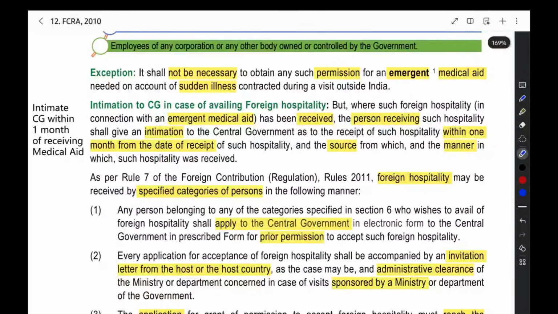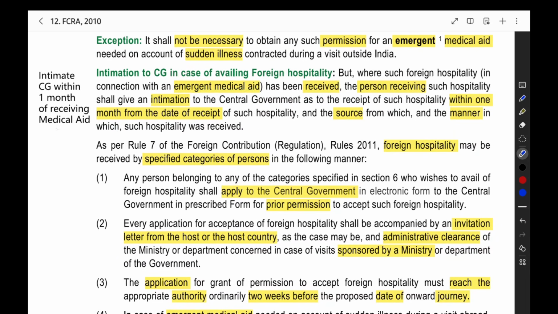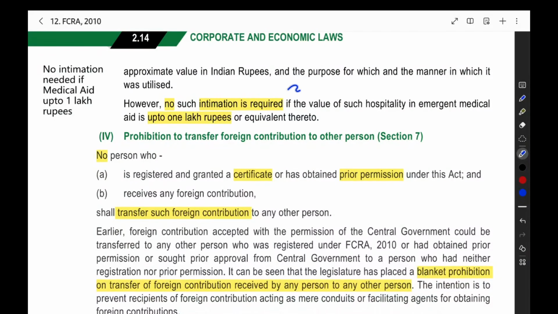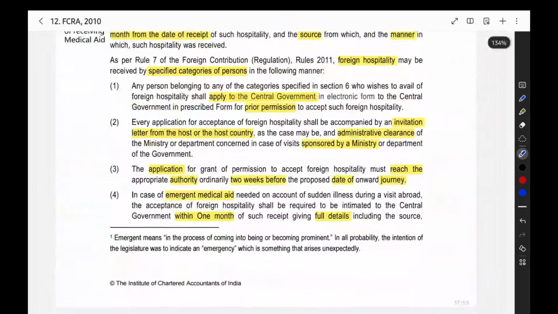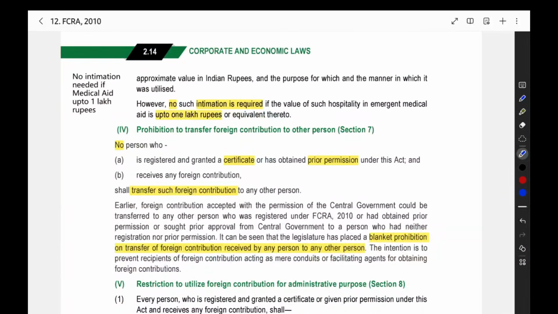You have to inform the central government within 1 month from the date of receipt of such hospitality, the source, and the manner in which they received. In case of emergency medical aid, within 1 month from receiving the medical aid. If the value of the emergency medical aid is up to 1 lakh, then that intimation also is not required. No intimation needed if emergency medical aid is up to 1 lakh rupees. So this is the thing here. That's all about this particular section.